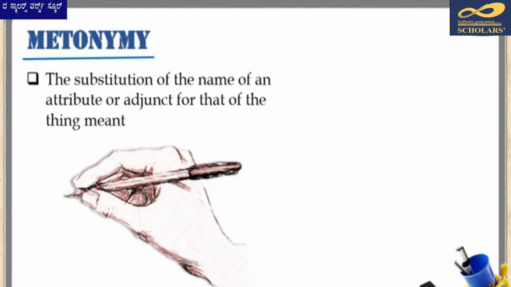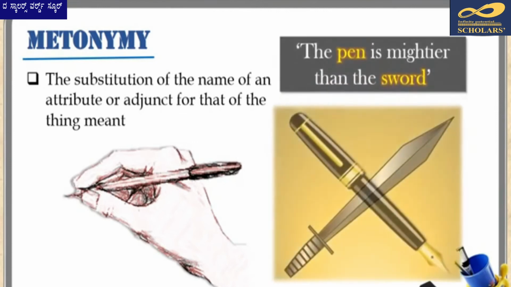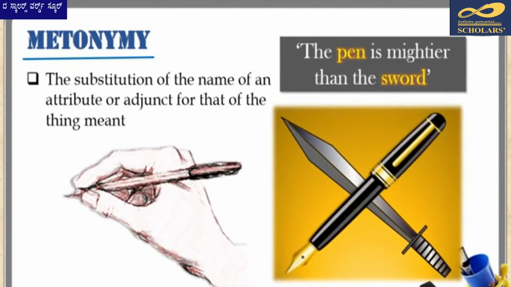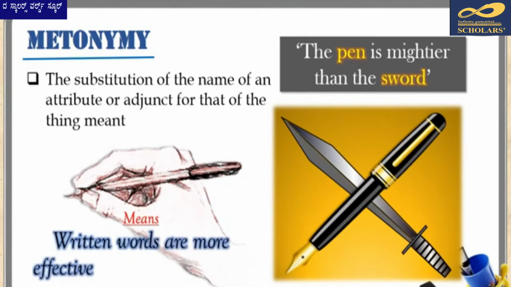The best example that comes to my mind for metonymy is the popular saying, "The pen is mightier than the sword." The words pen and sword here are metonymy. The pen is a symbol of written words, while the sword is a symbol of military power and bloodshed. So when one says, "The pen is mightier than the sword," the implied meaning is, written words are more effective than a military power or bloodshed.